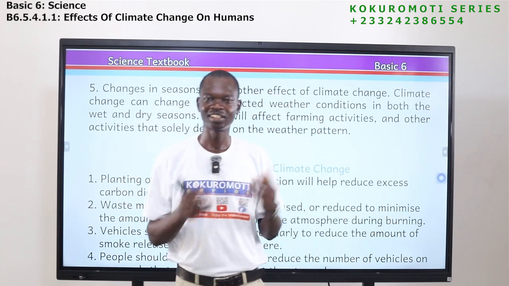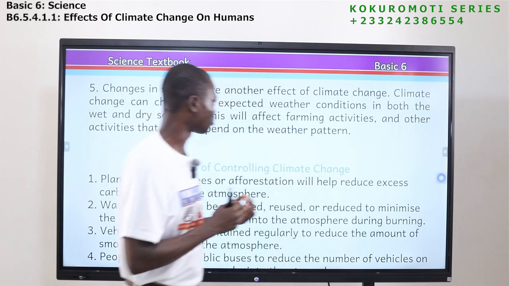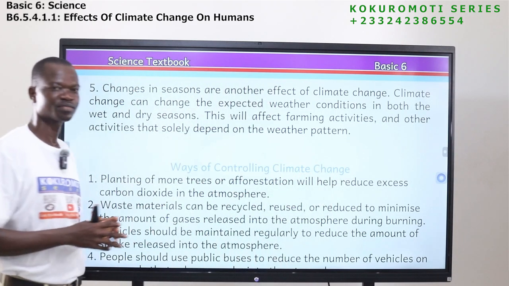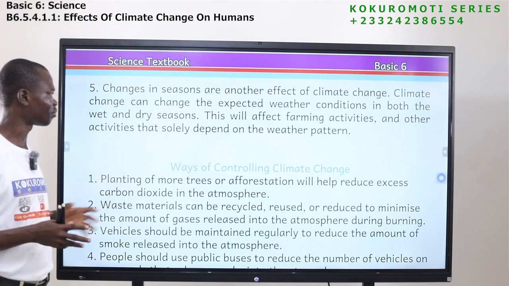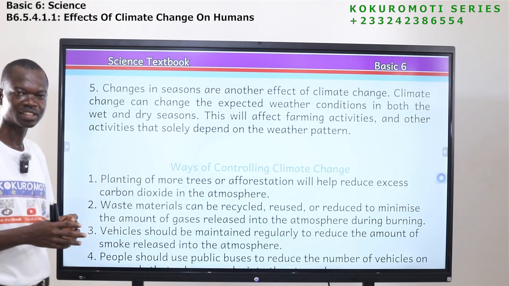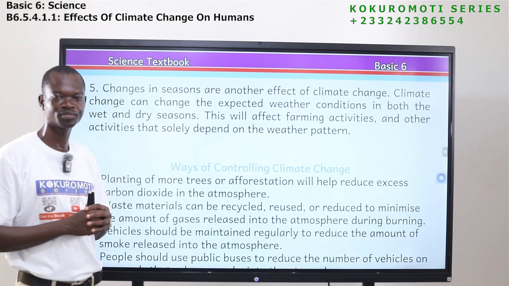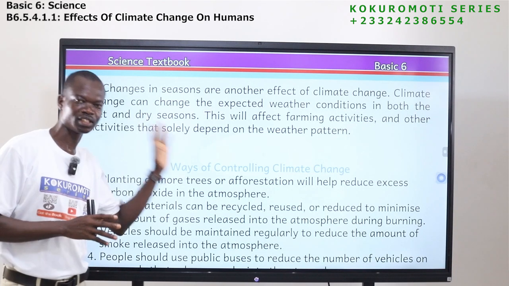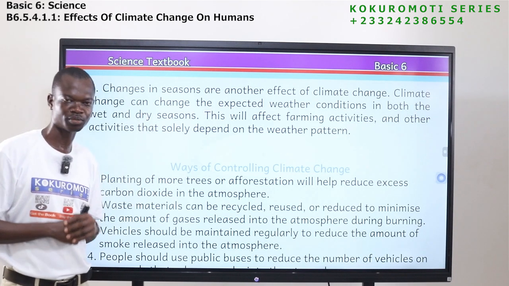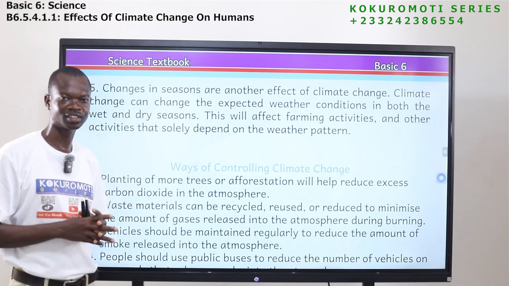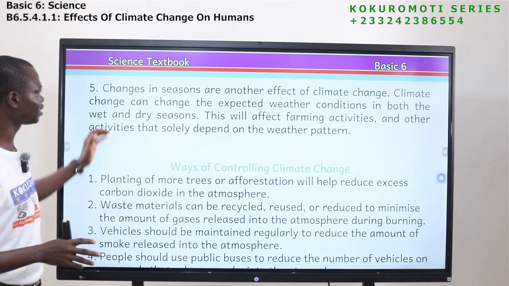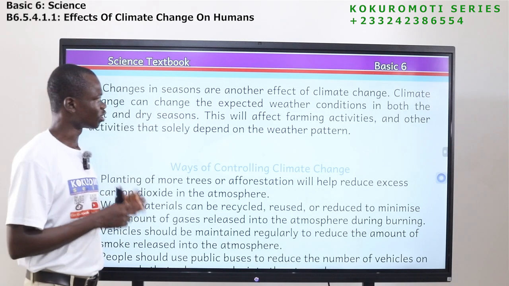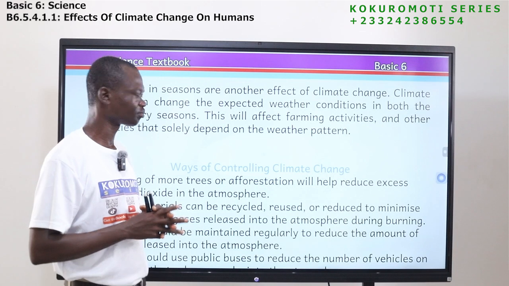So you see, if this thing happens, it affects farming activities. Not only farming activities, other activities that solely depend on the weather. So there will be changes in the expected weather condition, and this will have effects on human beings and other things. So we should understand that changes in seasons, they are one of the effects of climate change.